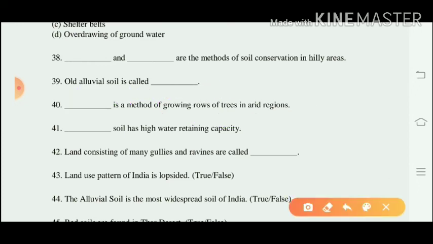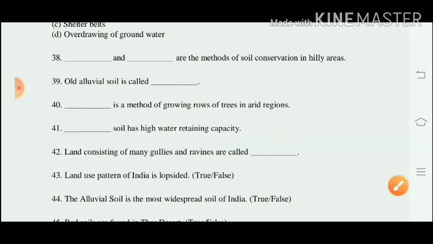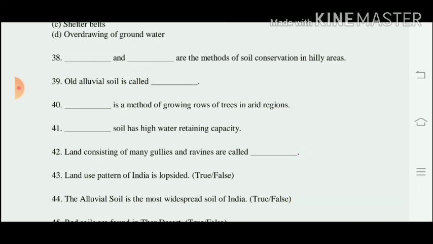Question number 41. Which soil has high water retaining capacity? That is black soil. Question number 42. Land consisting of many gullies and ravines is called badland, which is not used for cultivation. Then true or false. Land use pattern of India is top-sided.